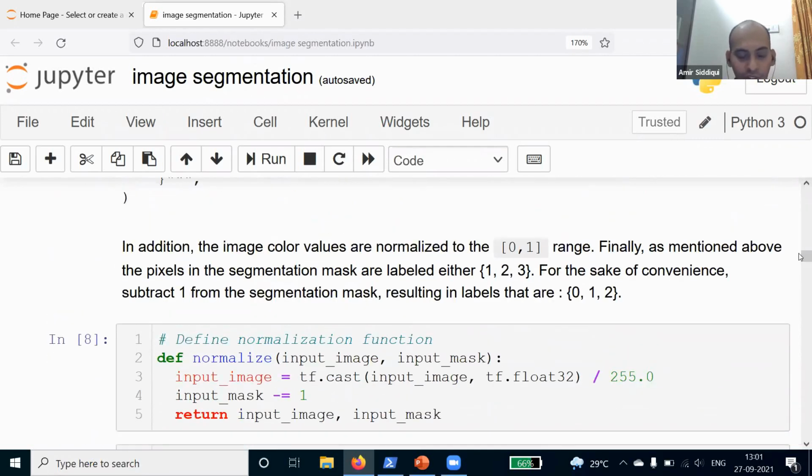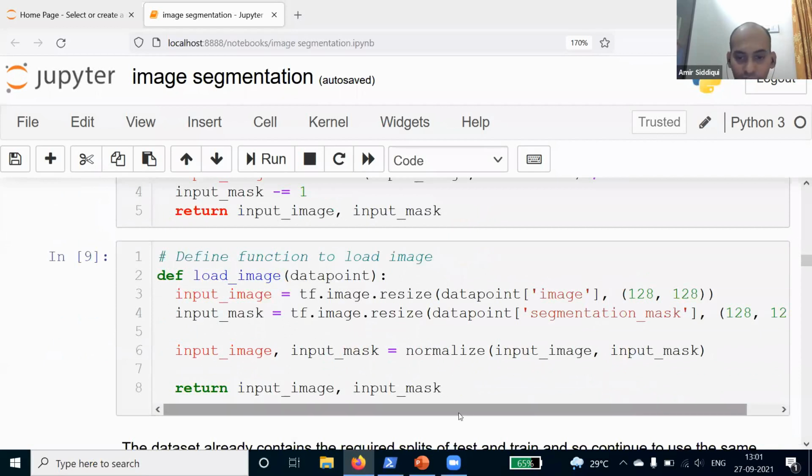Next here, we are defining a normalize function because we are going to normalize our dataset, and also we are going to make it float. Here you will see the maximum value of our image is 255. So we are dividing this by 255.0 because we want to convert it into float. That is why we are using the 0.0. And here it is given about the labels. We have labels 1 to 3, but for the sake of convenience, we are subtracting 1 from the segmentation mask, and then our new labels will be 0, 1, and 2 instead of 1, 2, and 3.